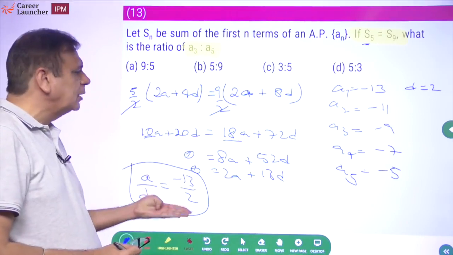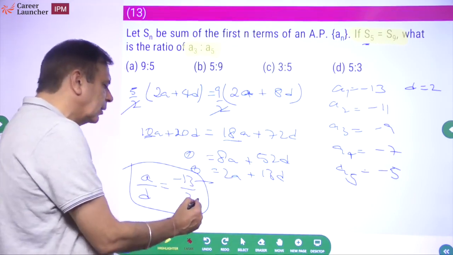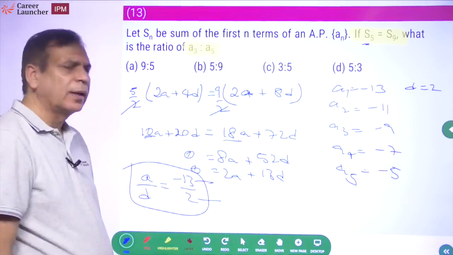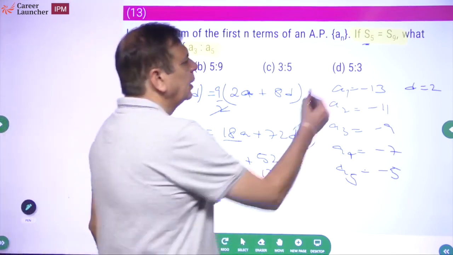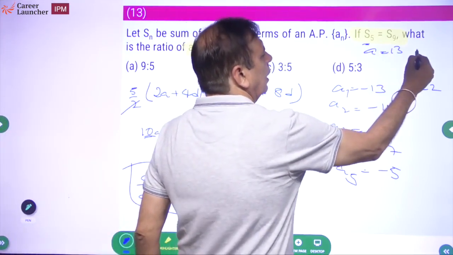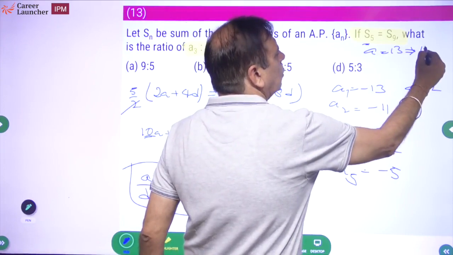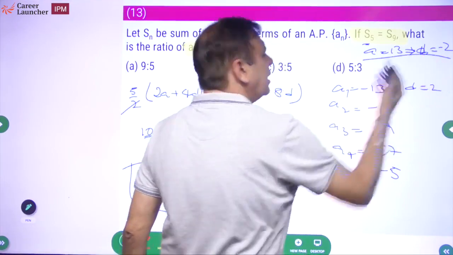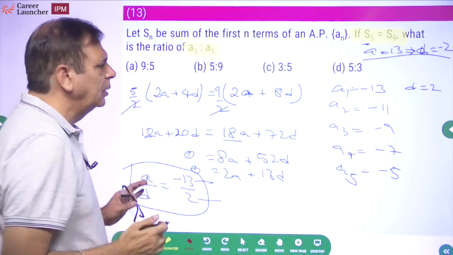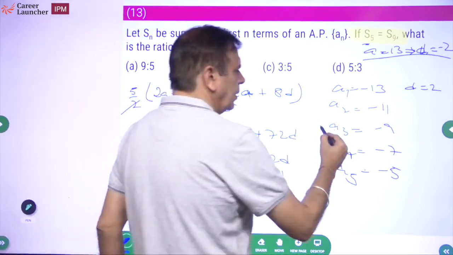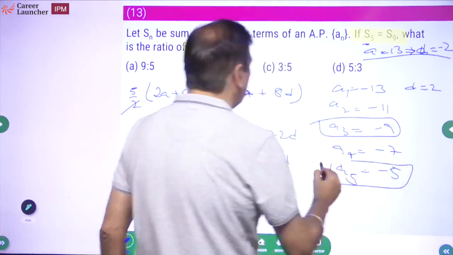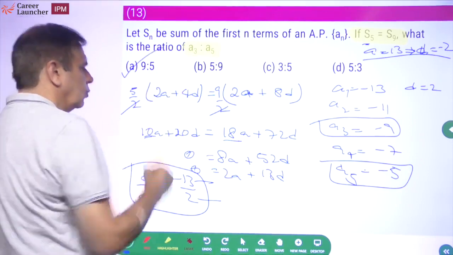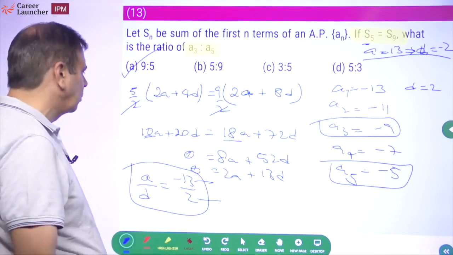A upon D is minus 13 upon 2. Take A equal to minus 13, D equal to 2 and start working. Alternately, you could have said take A equal to 13 and D equal to minus 2. उसमें भी यही चीज आती. ठीक है? Does not matter. What are we looking for? A3 to A5. Minus 9 is to minus 5 means the answer should be 9 is to 5. Okay, this is one way of doing the question.